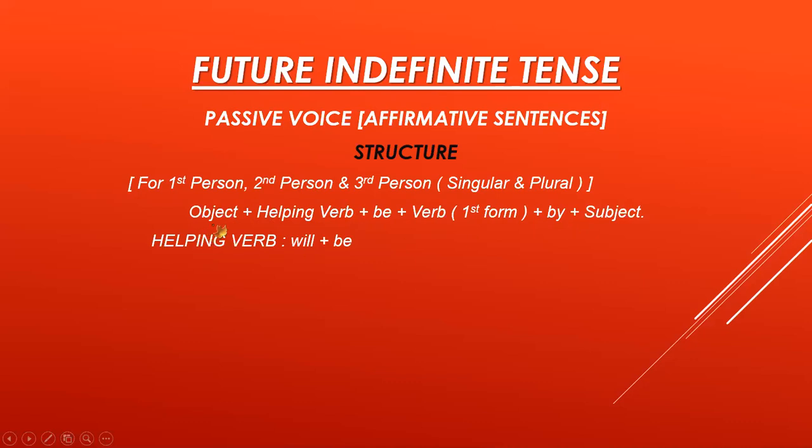So object comes first with the helping verb plus be plus verb third form plus by plus subject, full stop. Now remember that by is also used as a rule of passive voice, and the verb is actually the third form. Helping verb is will be.